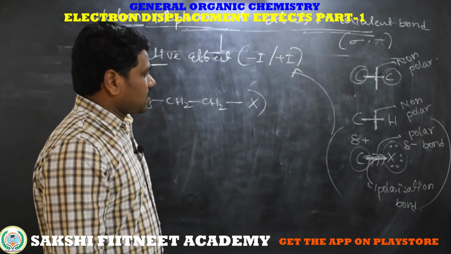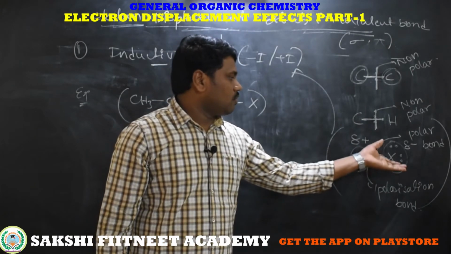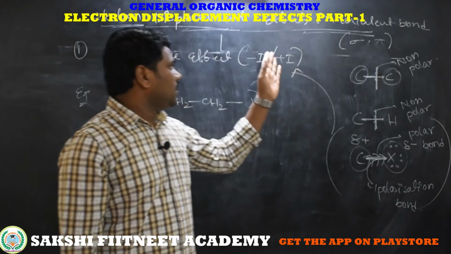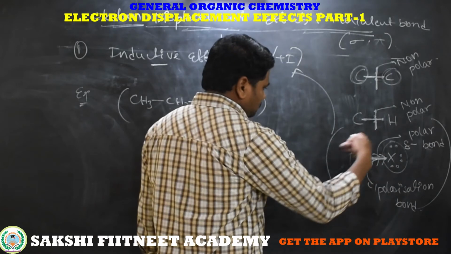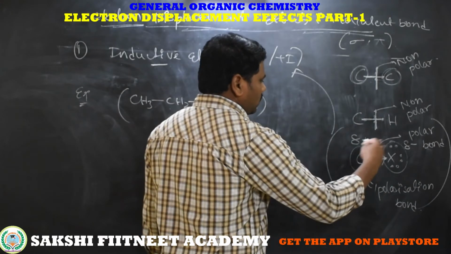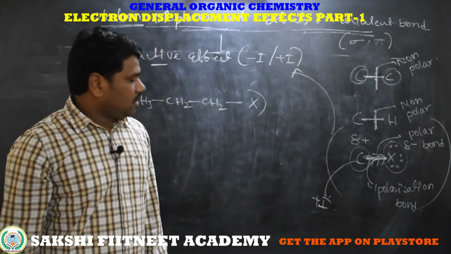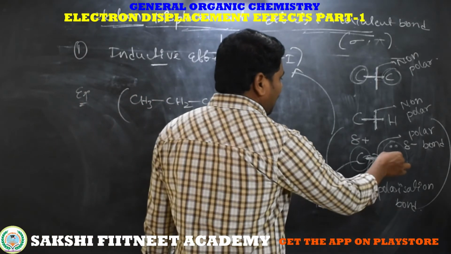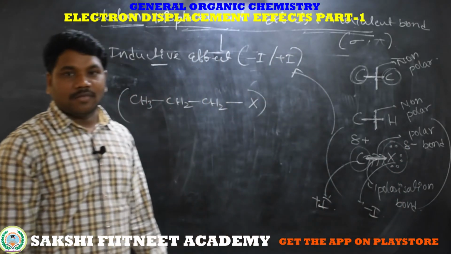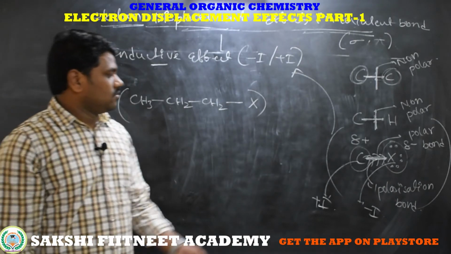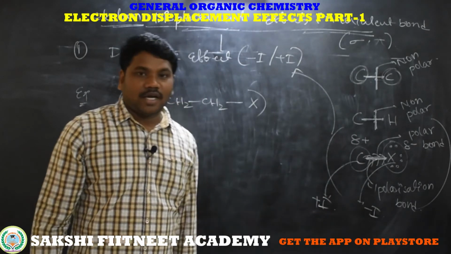So I think it's clear. What is the inductive effect? Sigma bond electrons displacing towards the more electronegative side is called the inductive effect. So what is a plus I and what is a minus I group? In this example, carbon donating electrons comes under the plus I inductive effect, a plus I group. Halogen withdrawing electrons comes under the minus I inductive effect. So the donating group is called a plus I group, and the withdrawing group is called a minus I group.